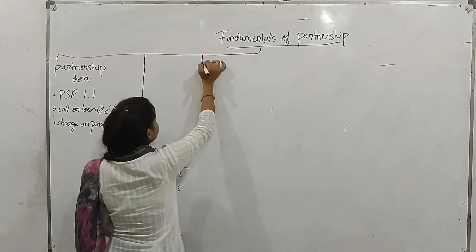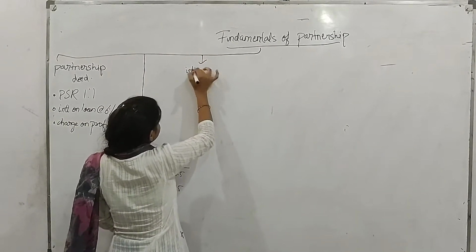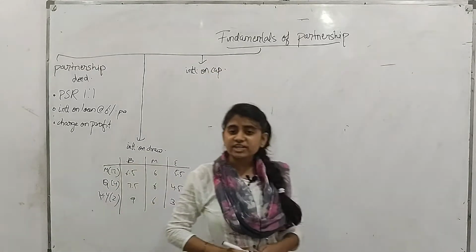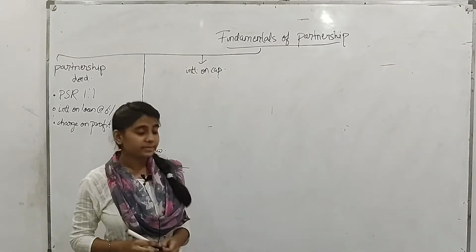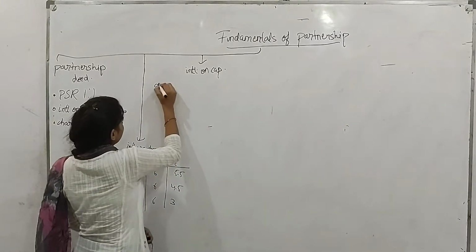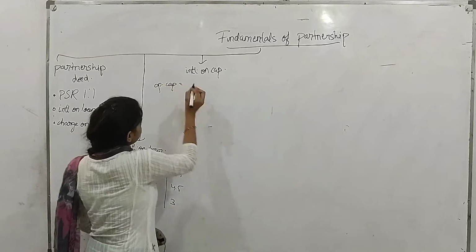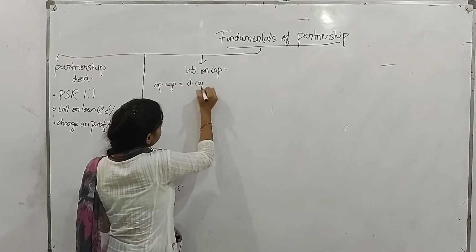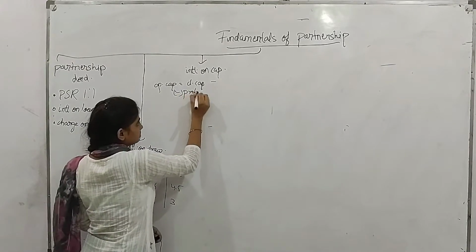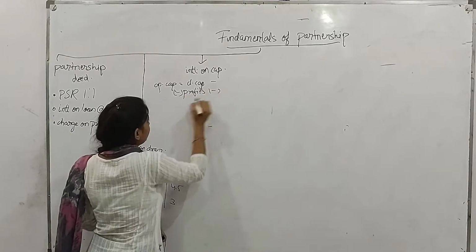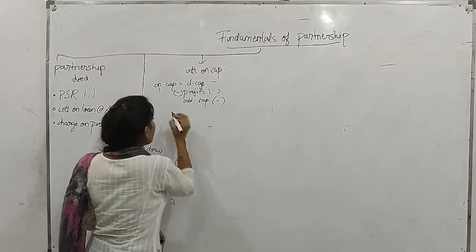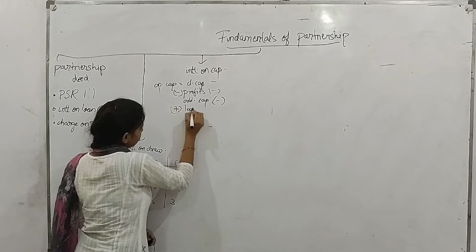Now the third topic is interest on capital. So interest on capital is always calculated on opening capital, and the formula for calculation of opening capital is opening capital equals to closing capital minus all types of profits and additional capital and plus all types of losses and drawings.